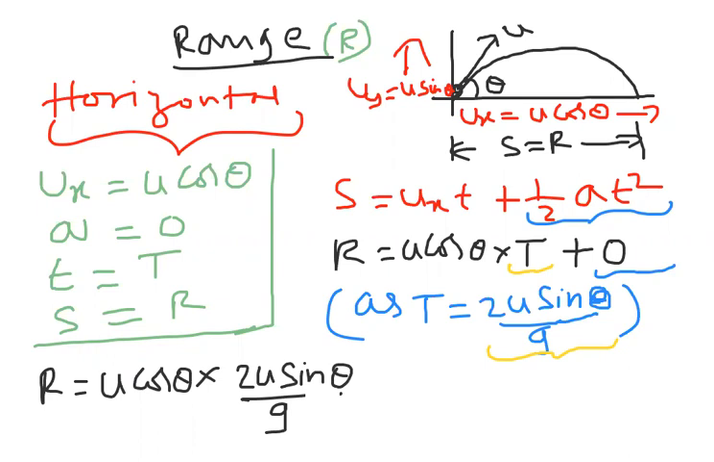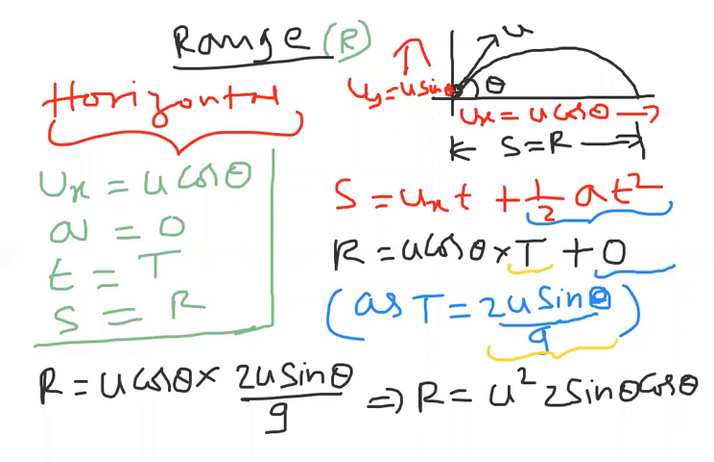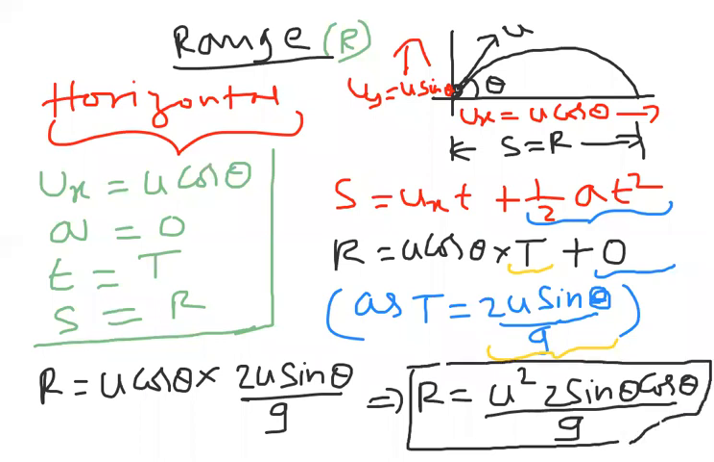So observe carefully here. What can we write? u and u, I can write here as R is equal to u square and 2 sin theta cos theta by g. This is the expression I got. So the range formula is u square 2 sin theta cos theta by g. This is the expression for horizontal displacement traveled during the time of flight.